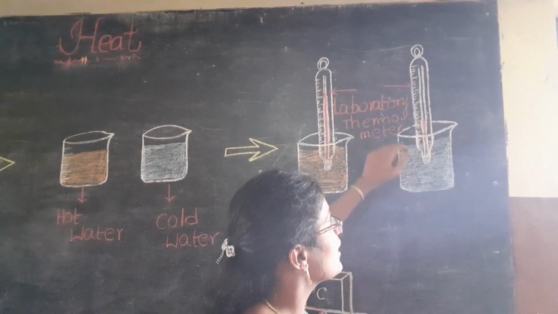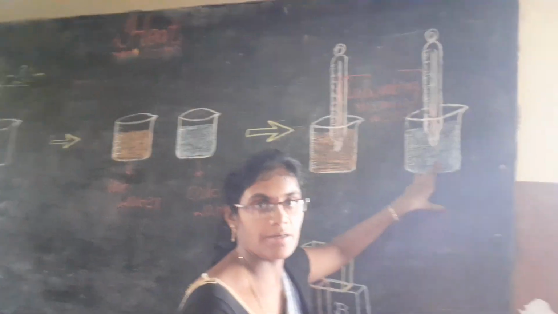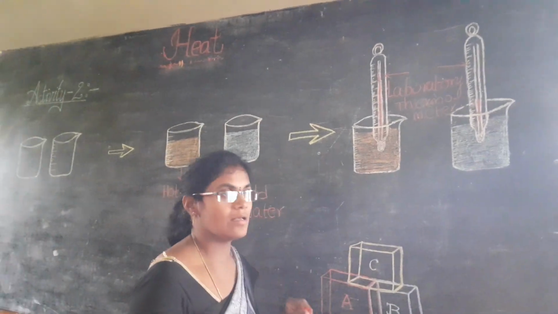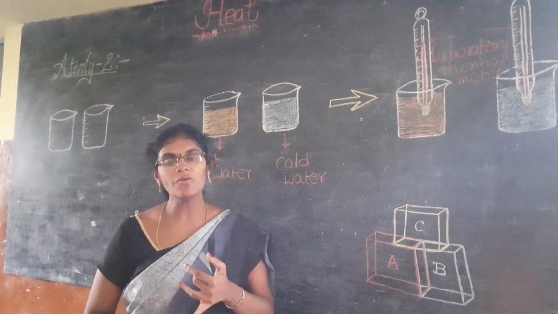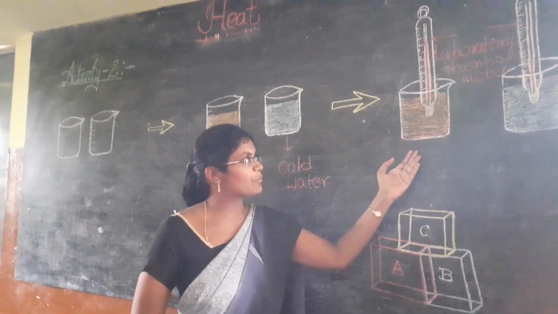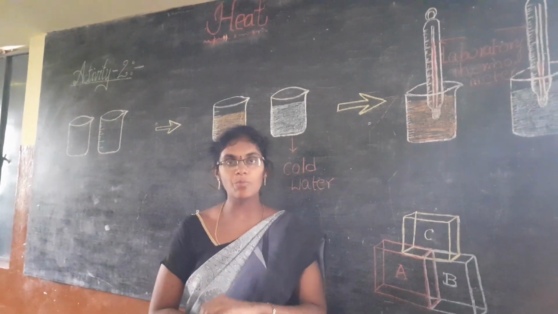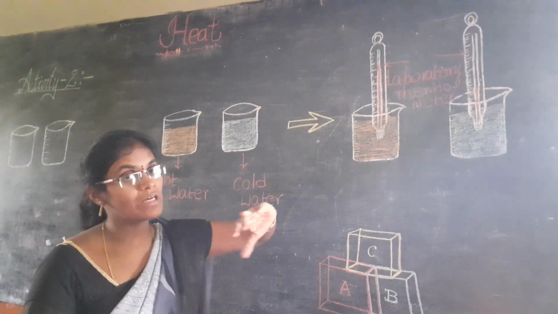So here the heat flows from the mercury to the cold water. So by this what are we explaining? Heat is a form of energy and it flows from the higher temperature body to the lower temperature body. And we can explain this in case of thermal equilibrium.